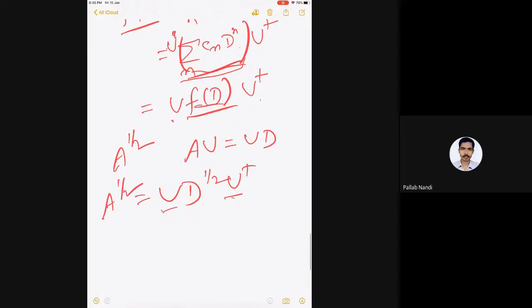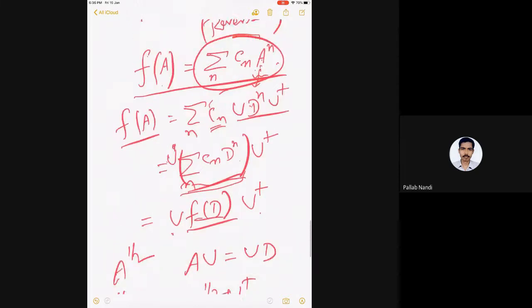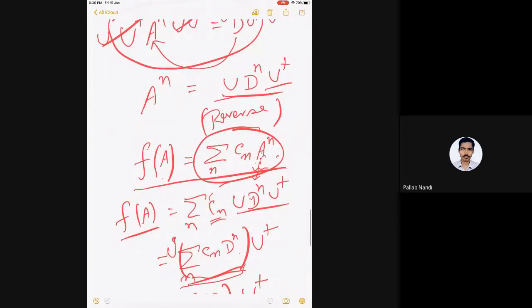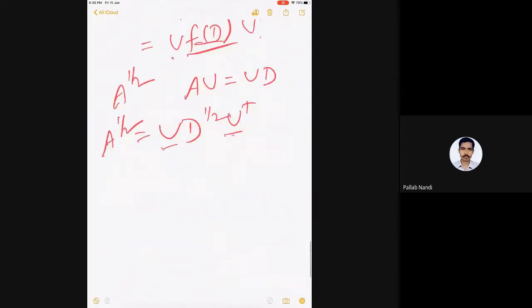Sir, where you write A to the n equals U D to the n U dagger, that is valid for integers only. Yes, this is integer. So any function like A to the half, if I have the power half series, it's a power series, so they're integer powers, n equal to 0 to infinity. So no problem. Okay, sir, understood.